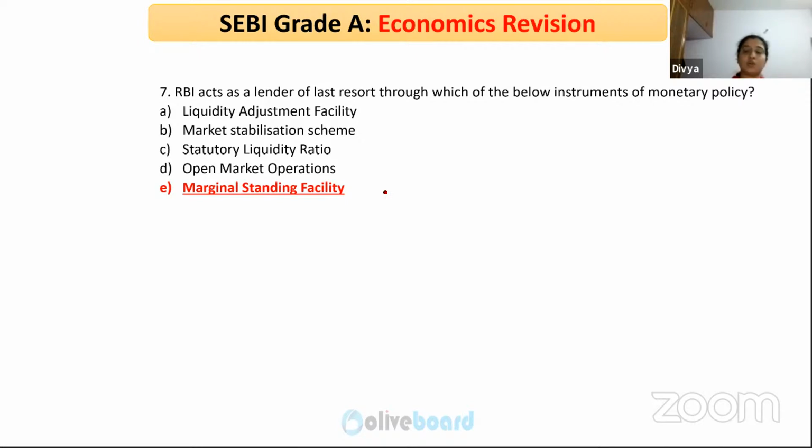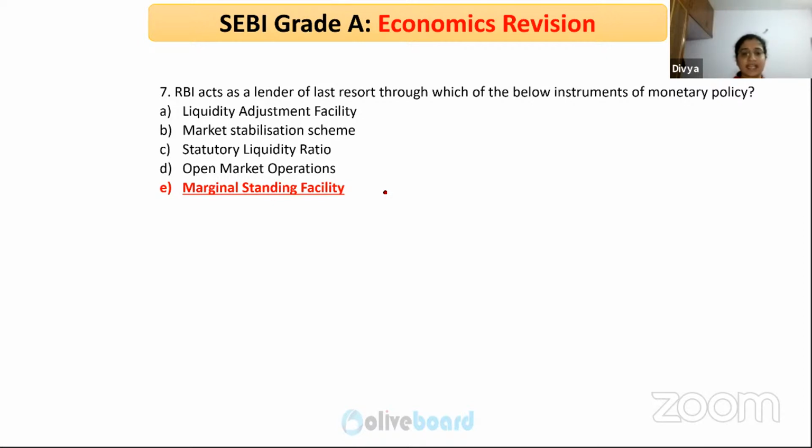What is statutory liquidity ratio? Statutory liquidity ratio is that portion of the demand deposits and term deposits that banks are supposed to maintain with themselves, that is, it is not allowed for giving away loans or advances. So it is the statutory liquidity ratio. One more is the cash reserve ratio, where a certain portion of the deposits that banks have, they are supposed to keep with the Reserve Bank of India.